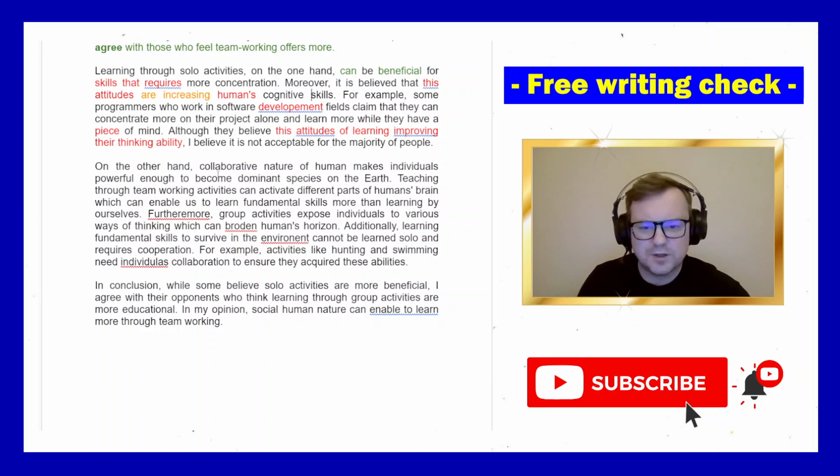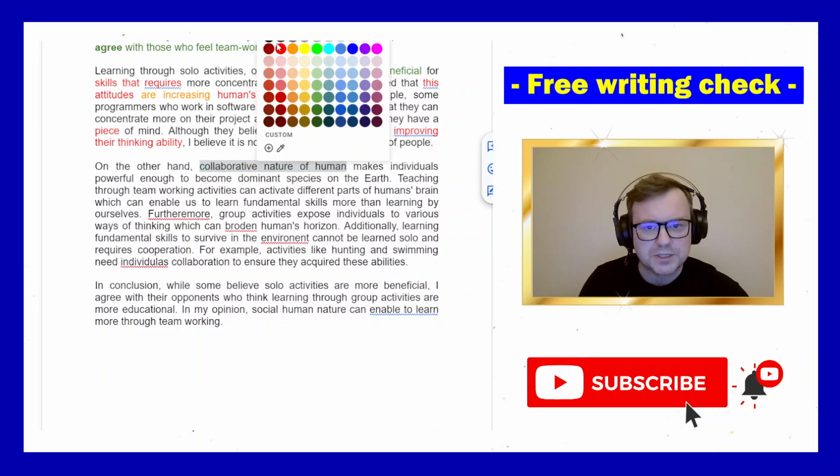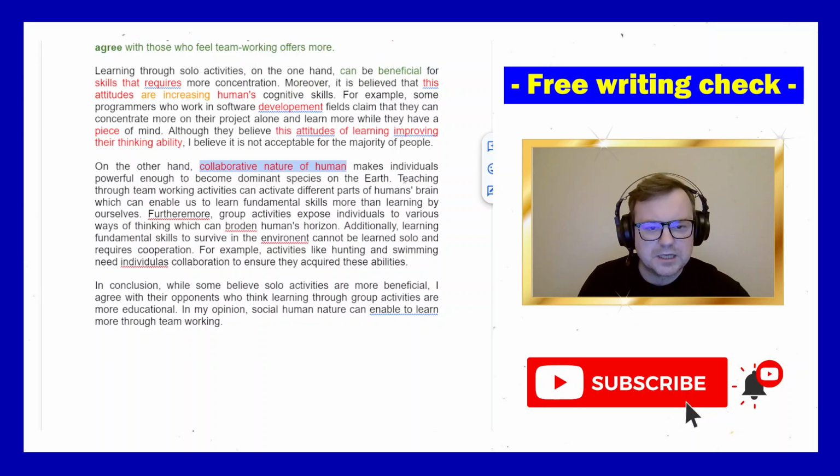Okay. On the other hand, the collaborative nature of humans makes individuals powerful enough to become dominant, maybe has made. And I don't know if it's made individuals.